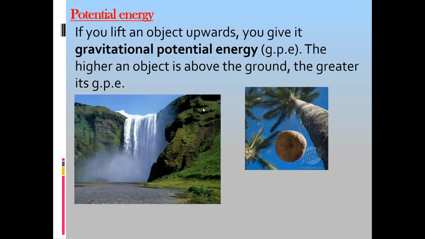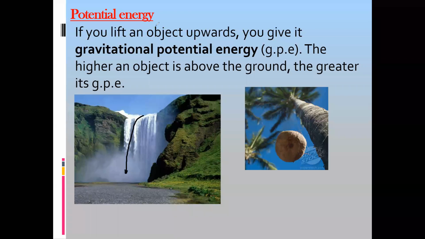So in the picture you can see the water is falling. Which form of energy does this water have? Because it is at a certain height in this waterfall, it will have potential energy. Same thing, a coconut dropped from the top of this tree. Because it was at a certain height, which form of energy did this coconut have when it was attached to the top of the tree? That is potential energy or gravitational potential energy.